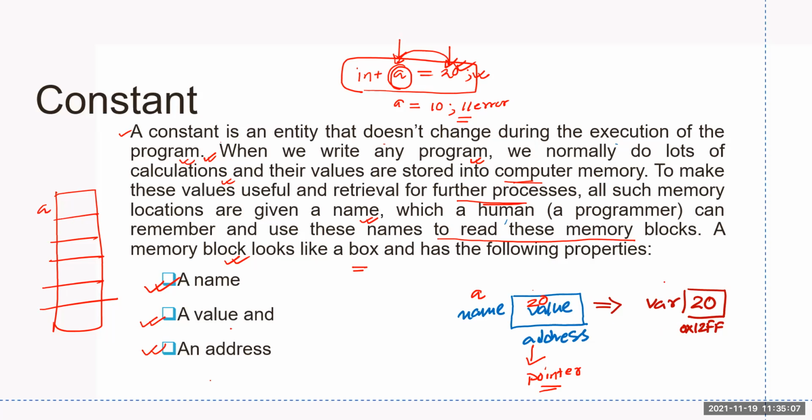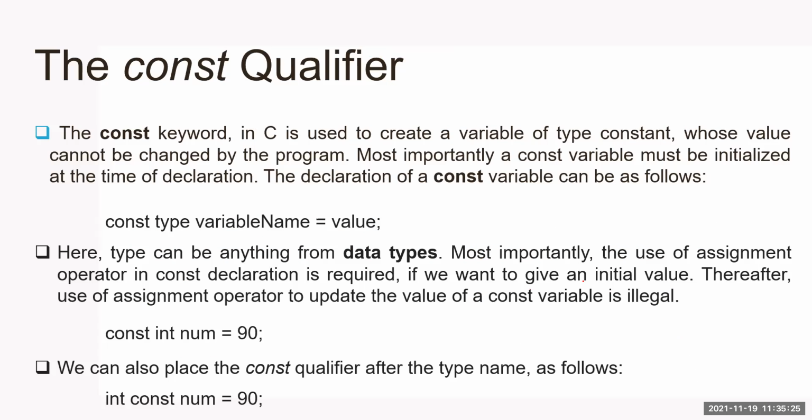Here you can see an example in this particular figure. The name of the variable is given as var, the value is given as 20, and the address, you can look carefully, comes in hexadecimal format. We'll see this very shortly, what is the meaning of this 0 and X. So these are the three properties, correct? Now let's move further.